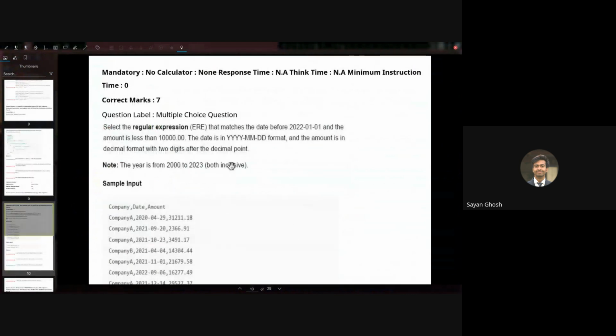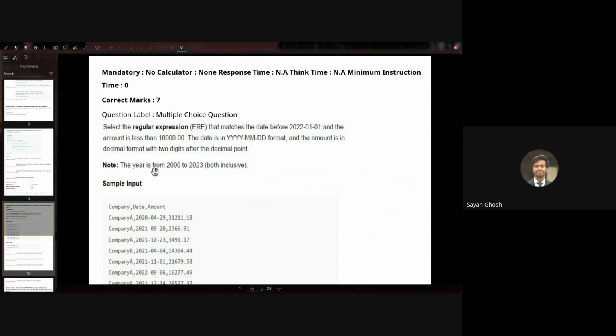So in this question, the options are incorrect. The question is: select the regex that matches the date before 20220101 and amount is less than 10,000.00. The date is always in the ISO format and the amount is always in decimal format with exactly 2 digits after the decimal point.